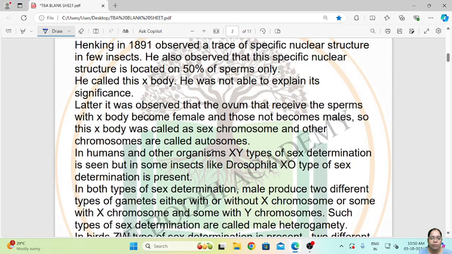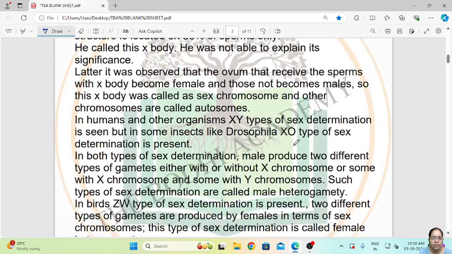So in human beings and other organisms, XY type of sex determination is seen, but in some insects like Drosophila, XO type of sex determination is present. In both types of sex determination, male produces two types of gametes, either with or without X chromosome, or some with X chromosome and some with Y chromosome.